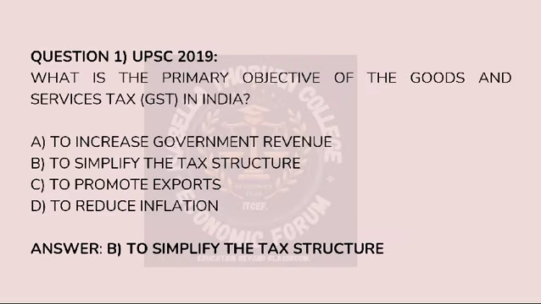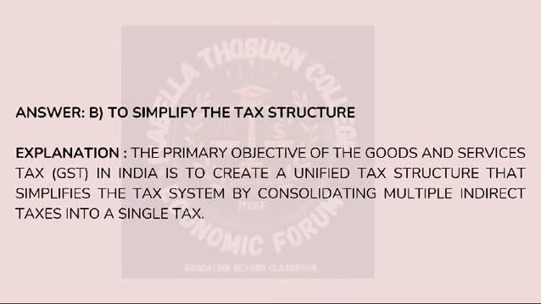The first question was, what is the primary objective of the goods and services tax in India? And the correct option was option B, to simplify the tax structure. A little explanation on the option. The main goal of the goods and services tax in India is to make tax simpler. Instead of having to deal with a bunch of different taxes on goods and services, GST combines them all into one. It's like turning a confusing puzzle into a single, easy to understand one.